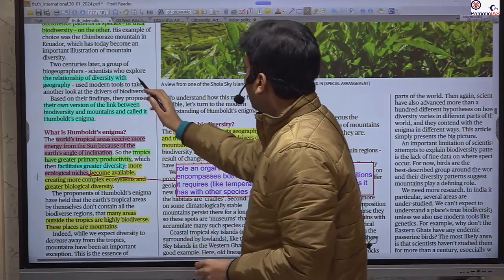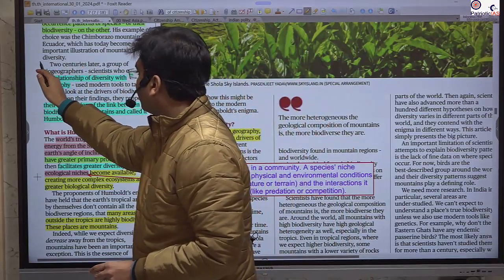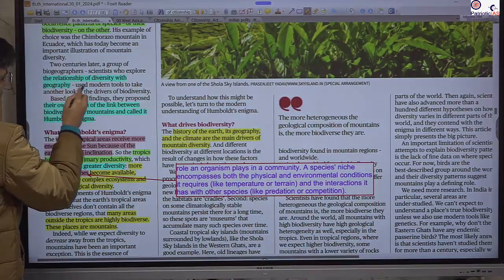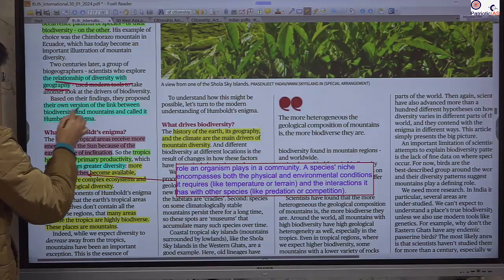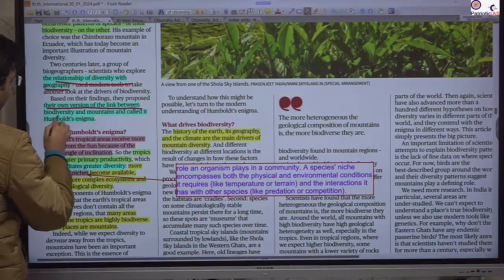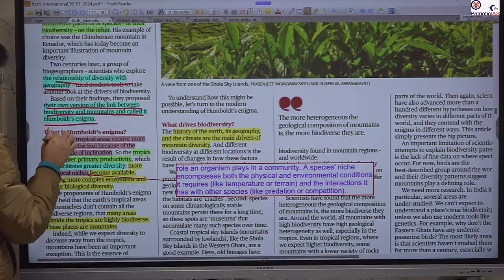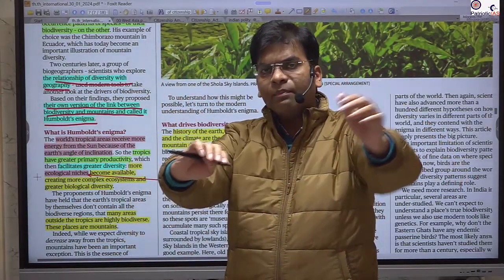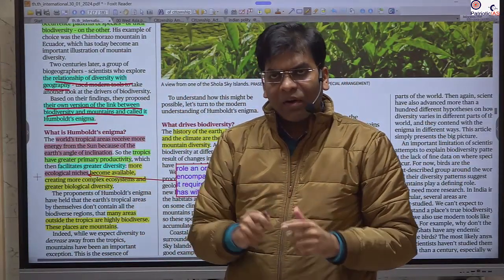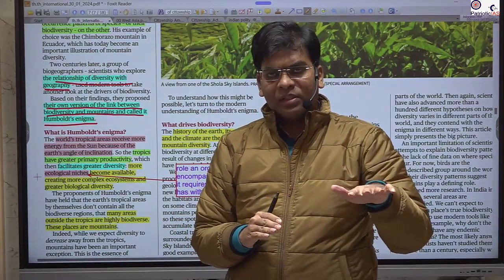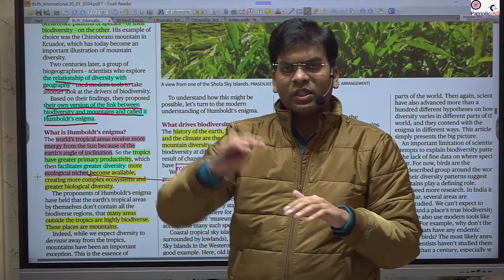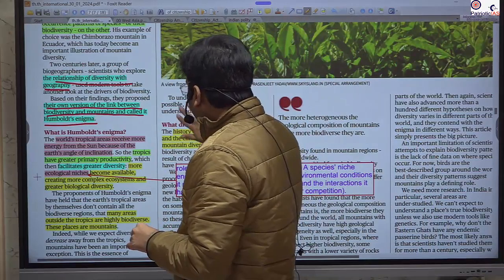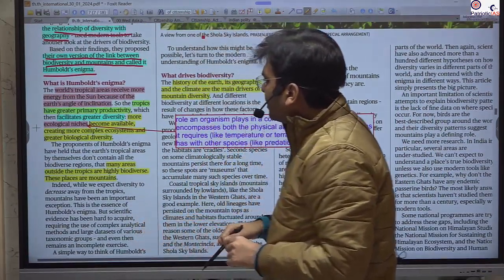Now, in the present time, a few biogeographers have collected this relationship between diversity and geography, and they have provided their own version of the link between biodiversity and the mountain, and this change in the mountainous range within very few kilometers. For example, in the Himalaya, you will find all types of species and diversity from its base to the peak. There is a change in the nature of the biodiversity and the species. So what is this Humboldt enigma?